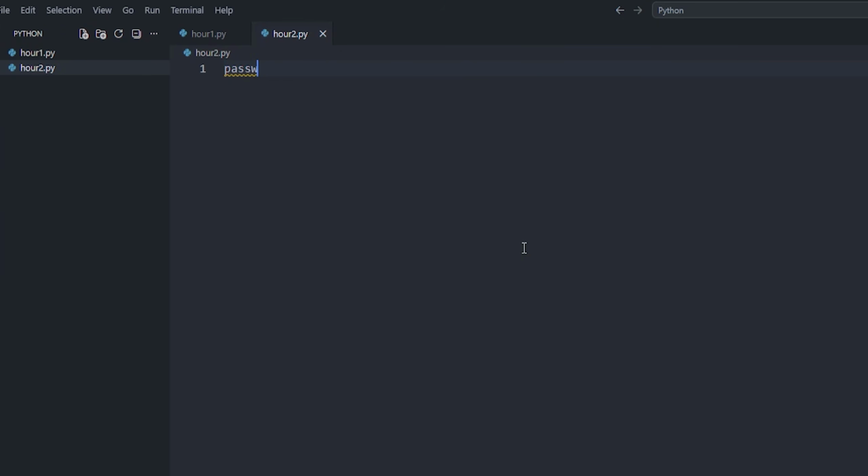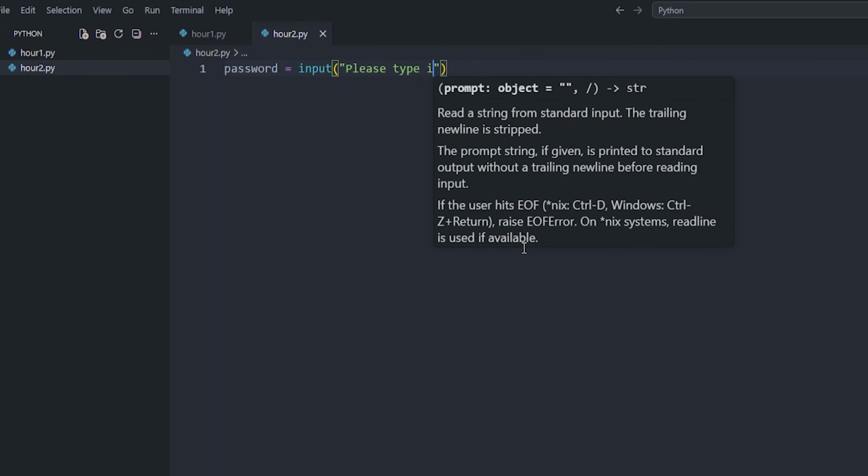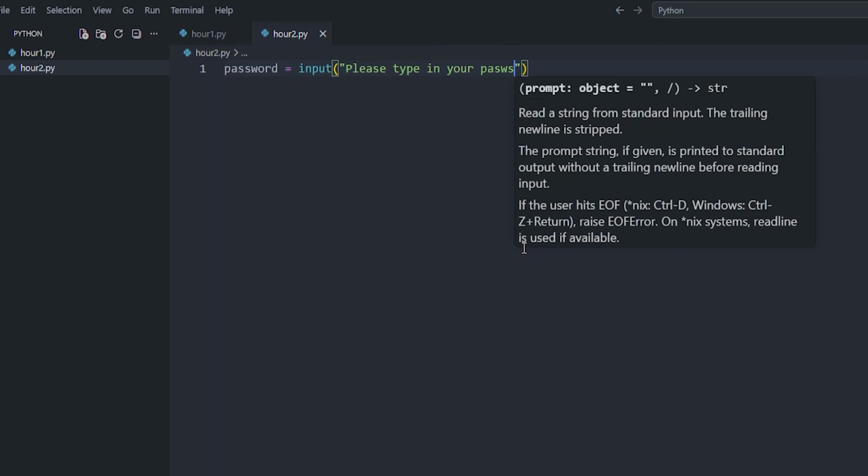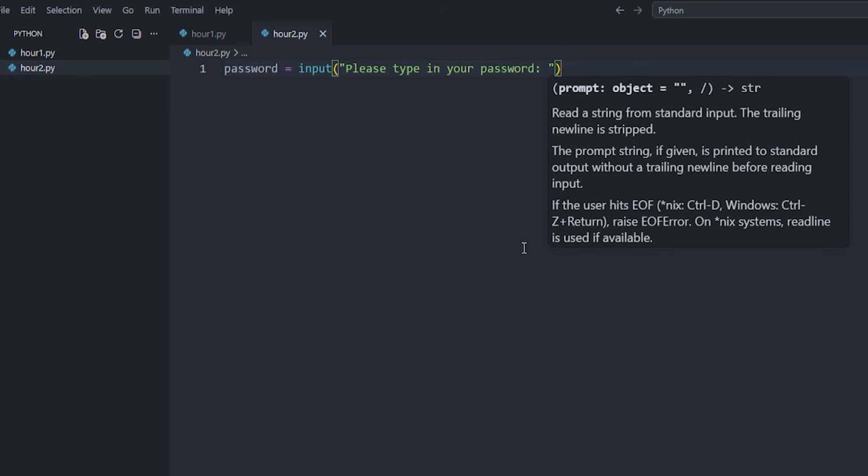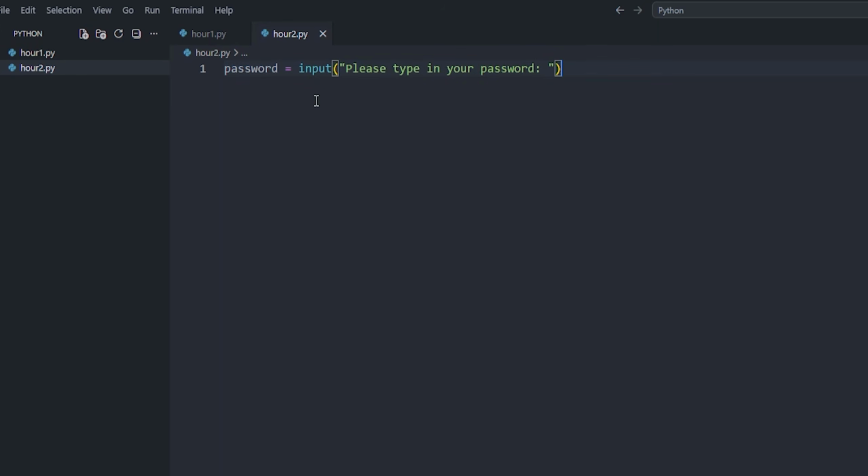Simple. Like, password equals input, please type in your password. Okay, so we're going to store the password in this variable. Then if password is equal to secret123, and remember, we're using double equals to compare the value of the variable with this string.